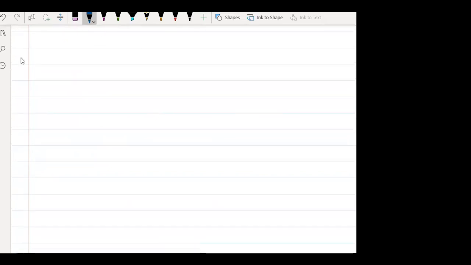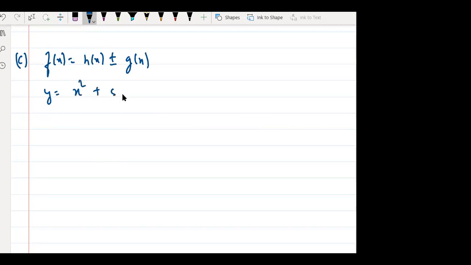So let us see the third property. Suppose I'm having a function f of x which is written as two different functions, h of x plus or minus g of x. Let me give an example. Suppose your y is x square plus sin x. So y is a function which depends on two different functions. Did you understand this? Yes or no?